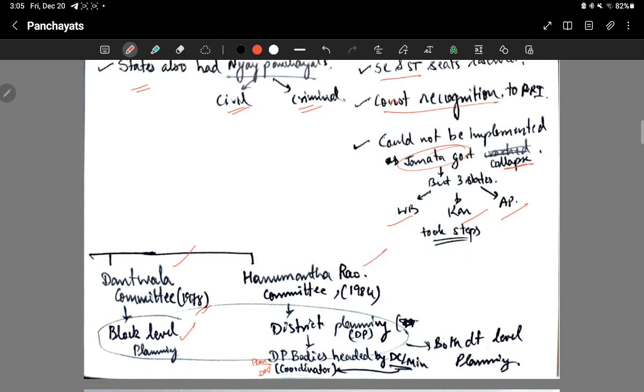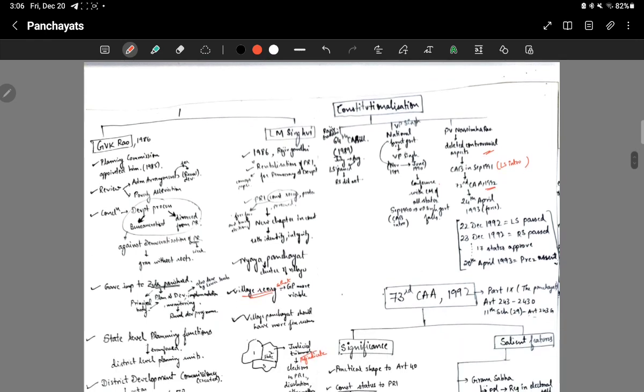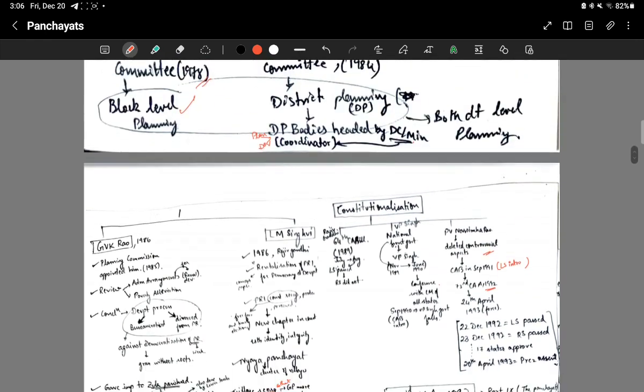Then came the Hanumanta Rao committee in 1984. They recommended district level planning. Under this, there will be district planning bodies headed by the district collector or the minister, and the district collector will be the coordinator for planning and developmental activities. Okay. After that came the GVK Rao committee.